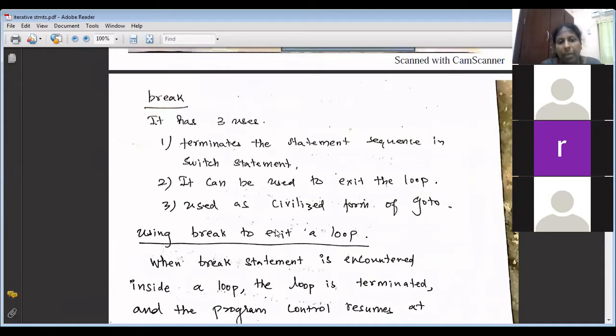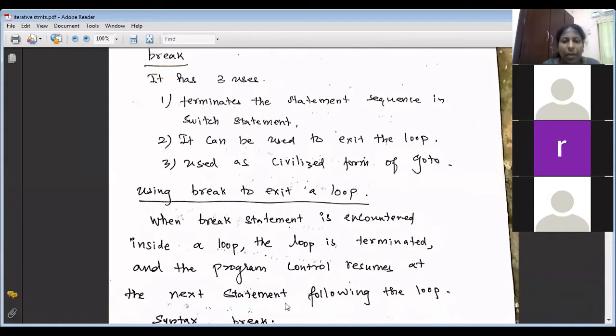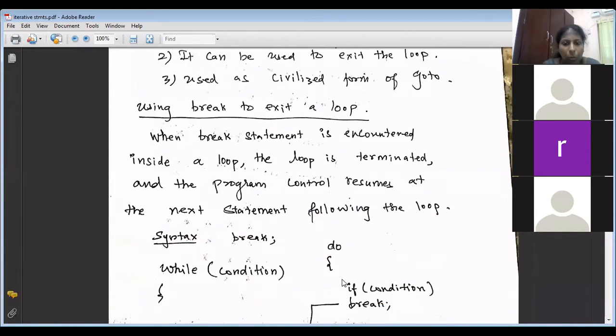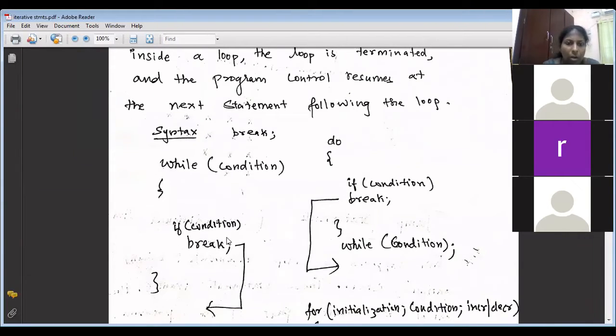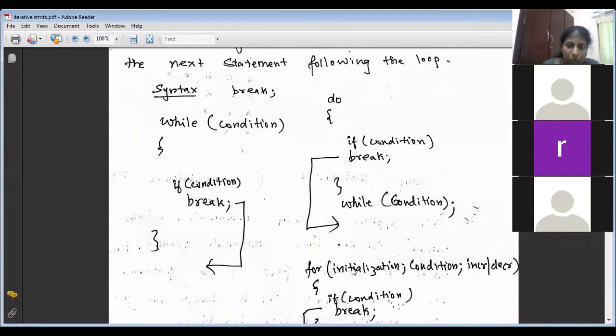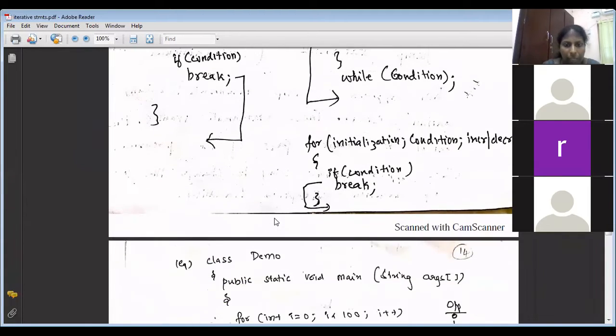We have already done an example for this. It is the same thing as in C. When a break statement is encountered inside a loop, the loop is terminated and the program control resumes at the next statement following the loop. With while condition, break means will it go to the while statement or will it go out of the loop? Even in do while, it comes out of the loop. Even in for, if you encounter a break, it comes out of the loop. Same thing as whatever we have seen in C.